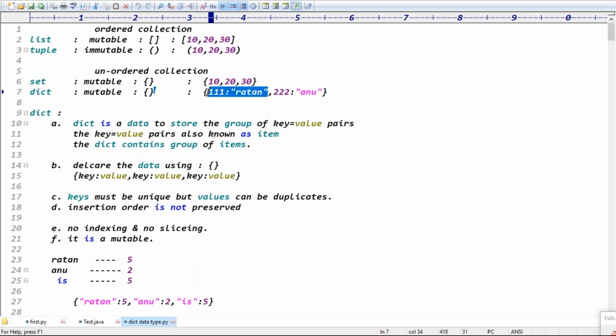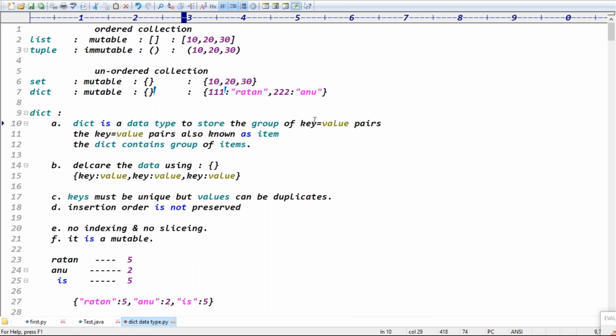Guys, that point is clear. Dictionary contains two objects at a time, guys, in the form of key value pairs, right? Exactly. Here, key is an object, value is also an object, and the key value separator is a colon, right? Colon is the separator between the key and the value, right? Exactly, guys. So dict is a data type.